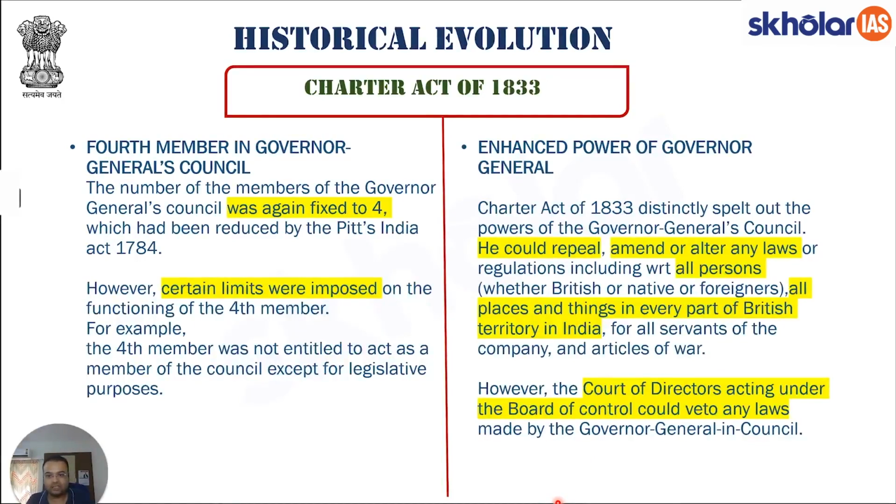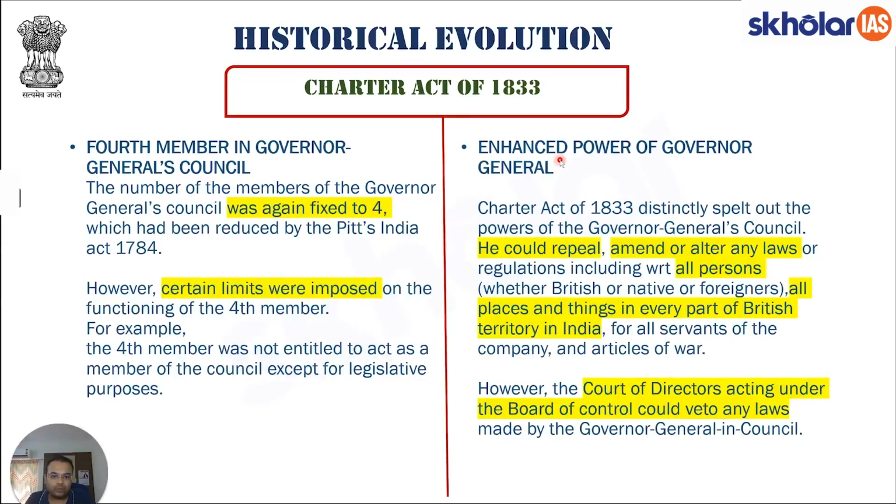What exactly were the limits? This fourth member was not entitled to act as a member of the council except for legislative purposes. Only with respect to legislative purposes would he be rendering his advice to the Governor General of India, so that he is in legal conformity to the framework that is being practiced in Great Britain.